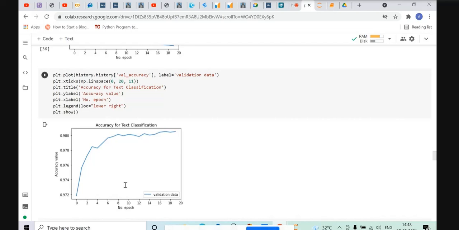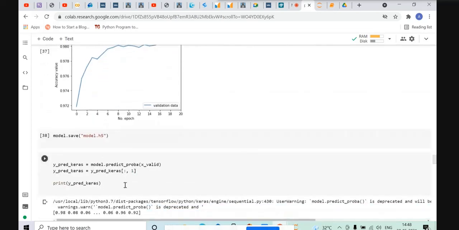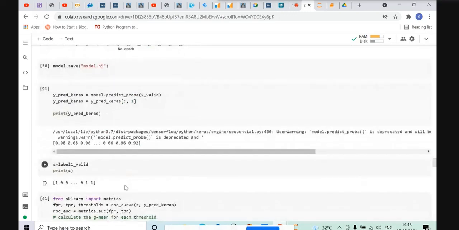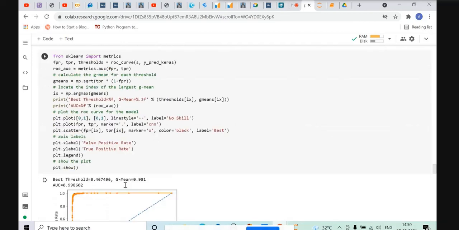0.9718 to 0.9805. Then by using model.save, we have saved our model as model.h5. After that, using our model, we made probability predictions on the validation data and kept only the probability predictions for the positive class labels. Next is the ROC curve.